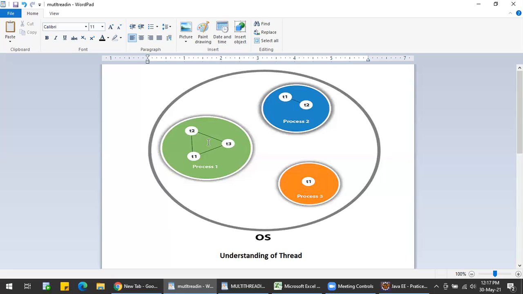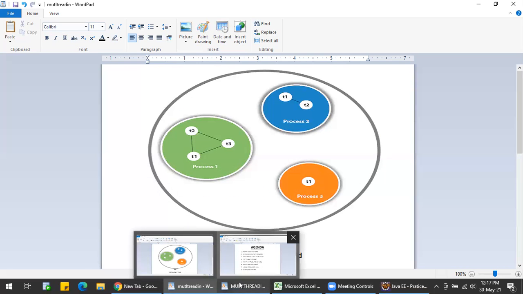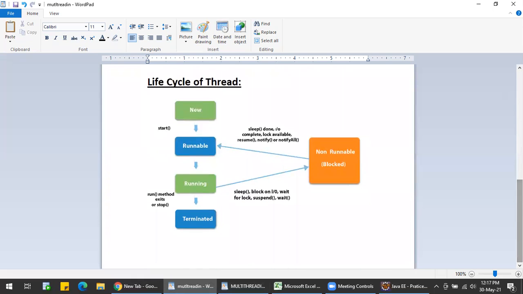Okay, now let us see the next topic. I've already explained the types of multitasking, and I've explained what a thread is. Now let us see the life cycle of a thread.